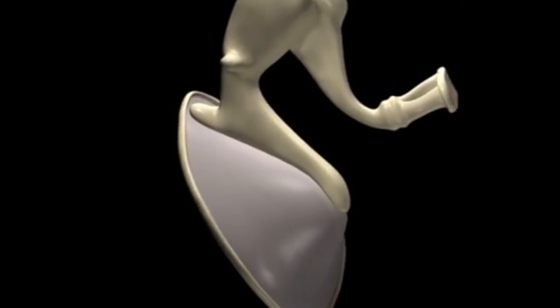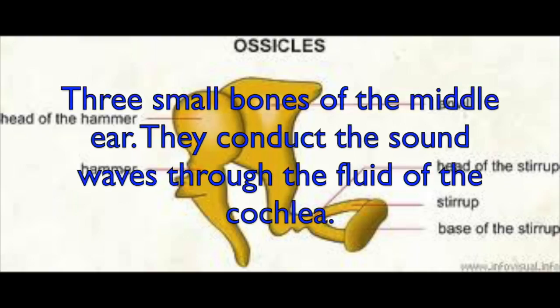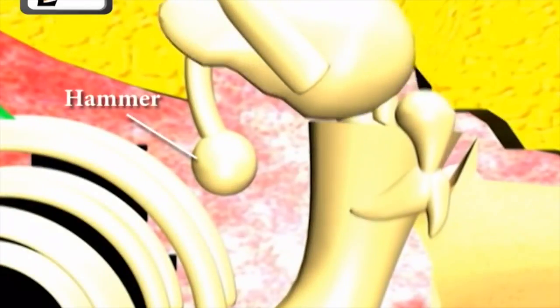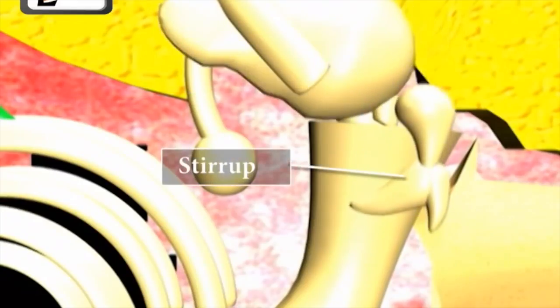The tympanic membrane is cone-shaped and articulates with a chain of 3 bones called the auditory ossicles. The ossicles are 3 small bones: the malleus, which is the hammer, the incus, which is the anvil, and the stapes, which is the stirrup. They conduct the sound waves toward the fluid of the cochlea. The hammer, on receiving the vibrations from the eardrum, sends them to the anvil. That in turn passes them to the stirrup, and these are then passed to the inner ear.